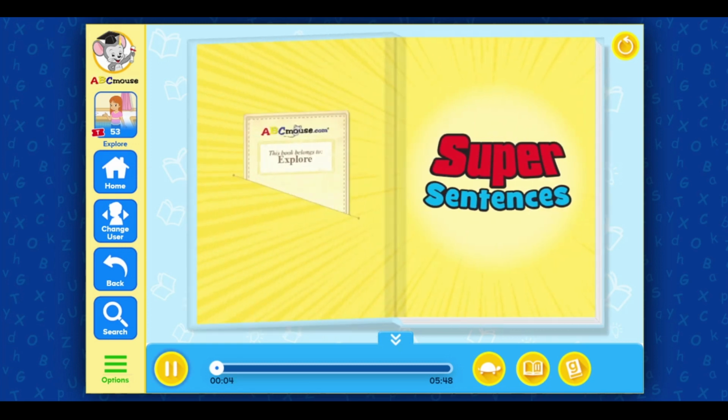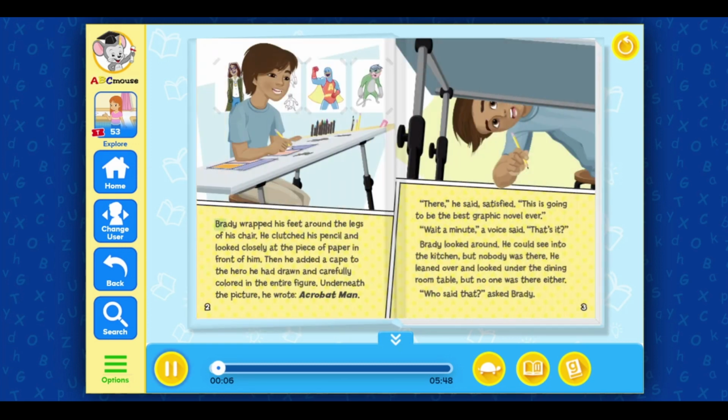Super sentences. Brady wrapped his feet around the legs of his chair. He clutched his pencil and looked closely at the piece of paper in front of him. Then he added a cape to the hero he had drawn and carefully colored in the entire figure. Underneath the picture, he wrote, "Acrobat Man." "There," he said, satisfied. "This is going to be the best graphic novel ever."